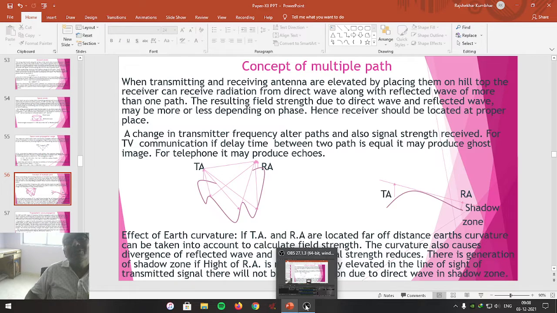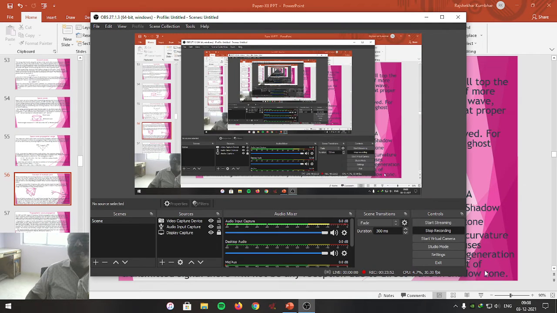Student friends, today we have studied two paths of propagation. One, propagation by means of a ground wave. Second, propagation by means of the space wave. Next time, we'll go for the next path of propagation.